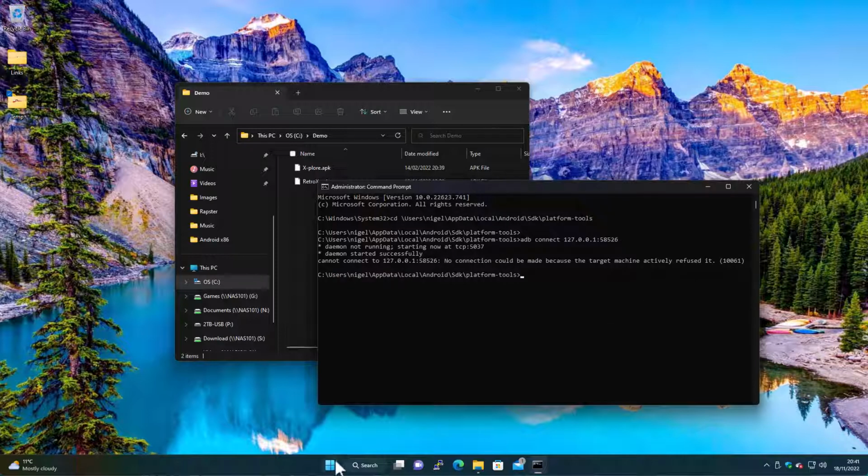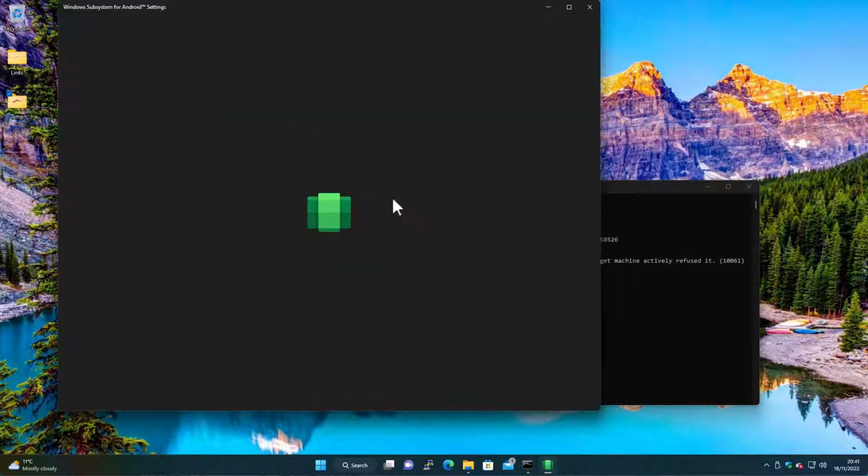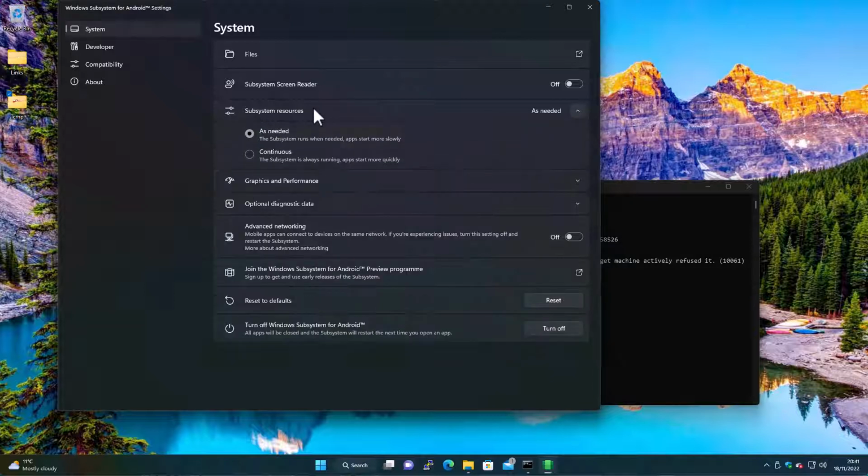Okay, we'll just check that, because it may be that the port has changed. You'll find in your start menu this Windows Subsystem for Android. If you go in here, this is where you can check the settings, like this port. When I first launched the app, you saw it starting up the Android environment. With this, you can say continue, so it spins up in the background as soon as you launch Windows, so apps start quicker, or you spin it up as needed. I've left it as needed.